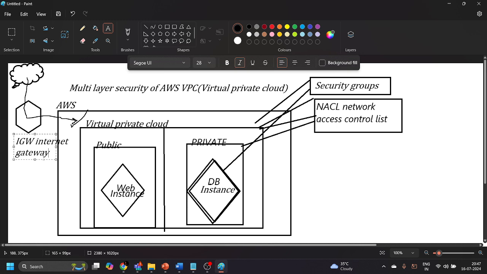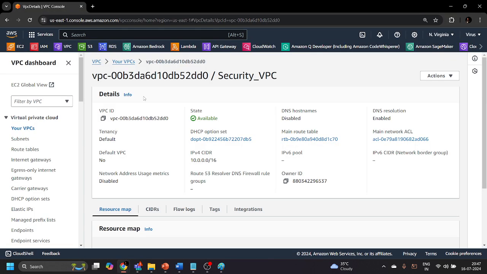Internet gateway. If you create an internet gateway and attach that internet gateway to your VPC, then the resources inside your VPC will be able to communicate to the internet. So let me just take you to the console again.